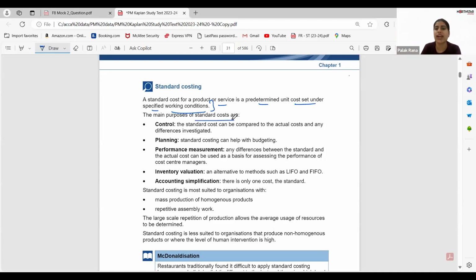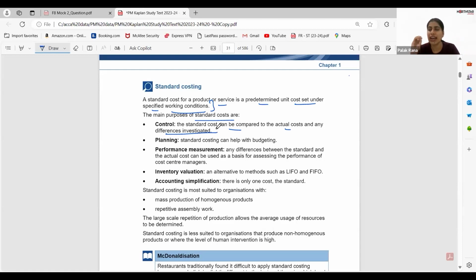The main purpose of standard costing is controlling. The standard cost can be compared to the actual cost, and the difference investigated. Suppose I decided that I am going out for shopping, or I am going to buy some product, maybe inventory for my business, and the expenditure should be maximum $100.